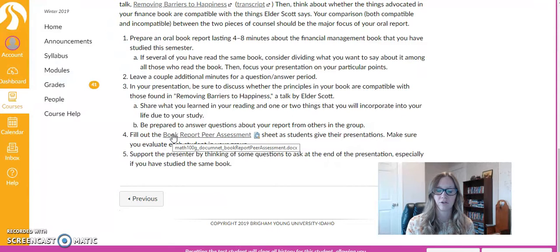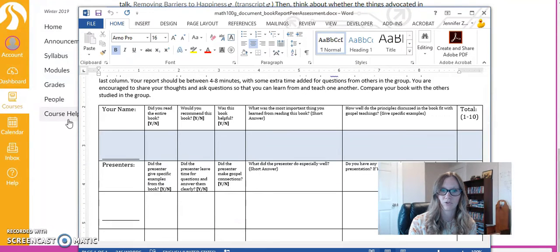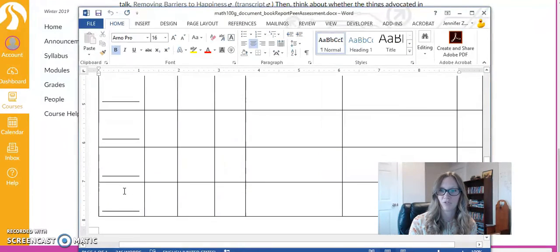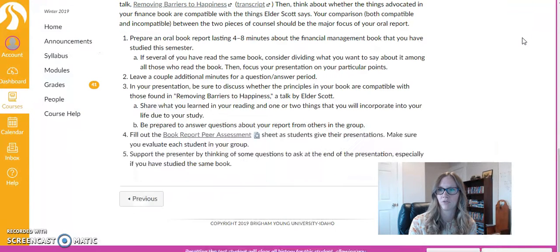And then it does give you a link for the book report peer assessment. You'll be filling these out on your other gathering members as they do their reports. Let me show you what that looks like. And so this is it. Just filling in your name and the presenter's names and just a basic peer assessment of that.